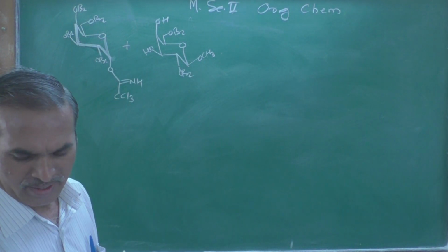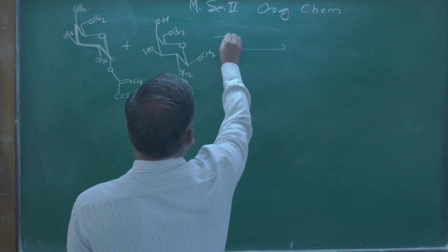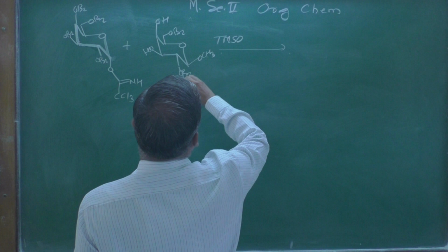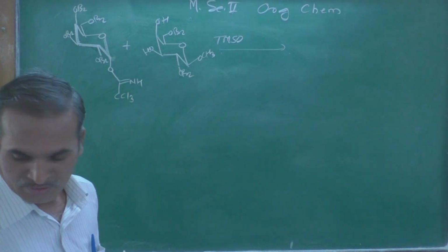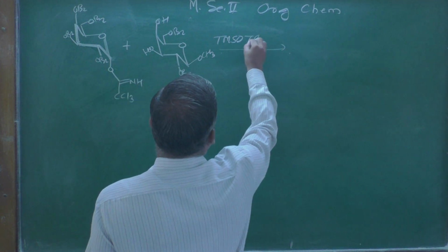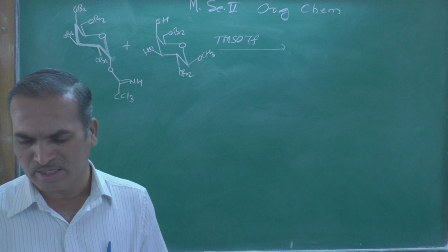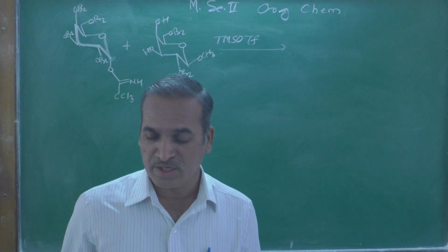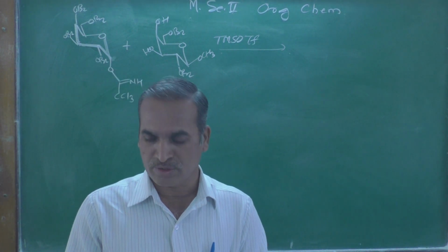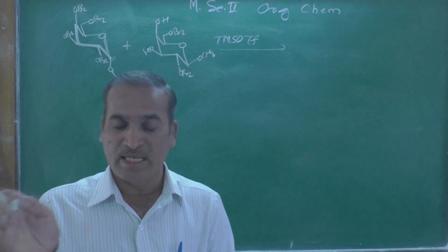Now this compound is treated with TMSOTf, that is trimethylsilyl trifluoromethanesulfonate, or in short we can call it trimethylsilyl triflate.